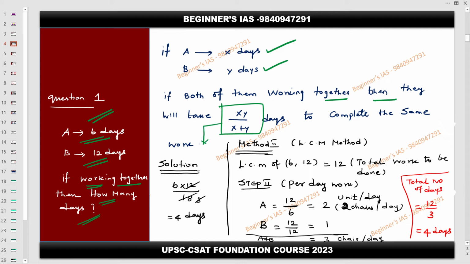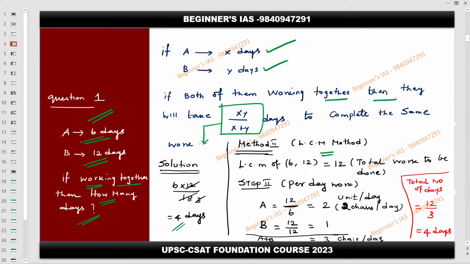Here X is nothing but 6 and Y is nothing but 12. Therefore 6 into 12 by 6 plus 12, that is 18. Cancelling this, you will get 4 days. So this is method 1. Method 2, the LCM method, helps you solve many problems.